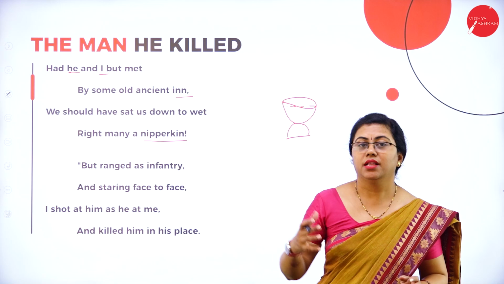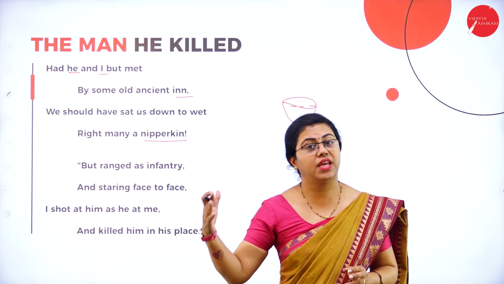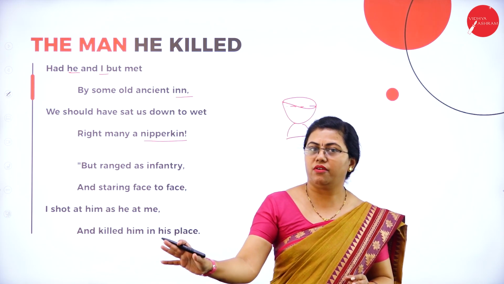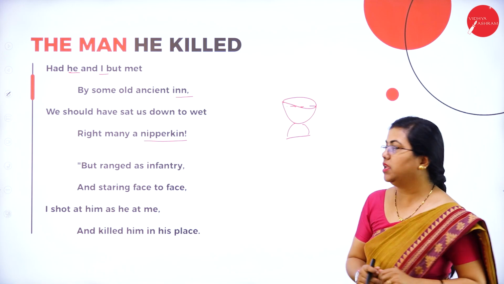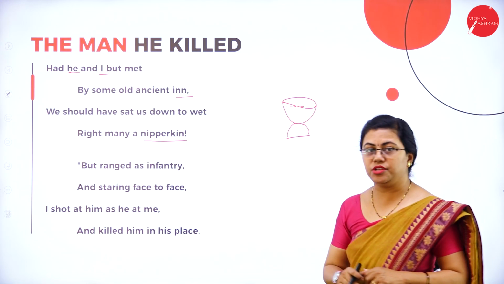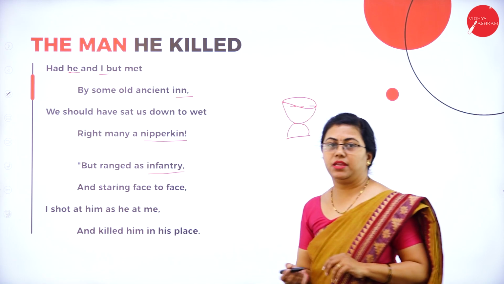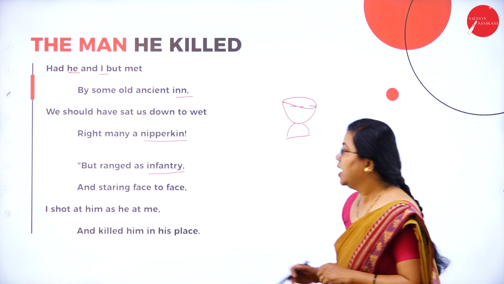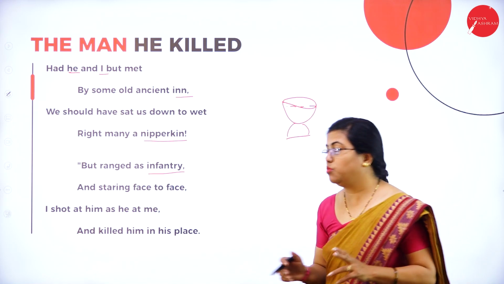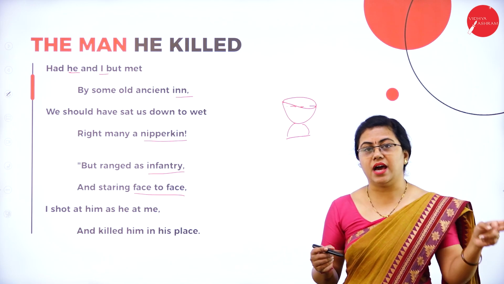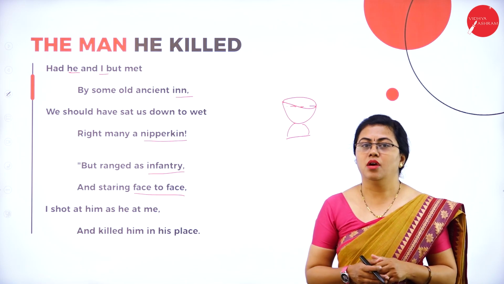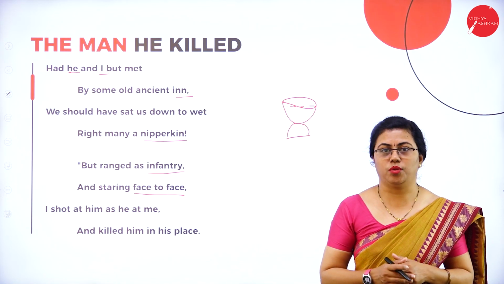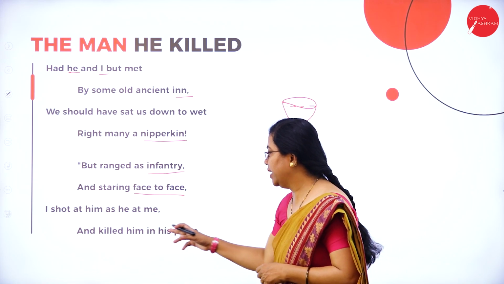But what happens here? That was a hypothetical situation, meaning they have not met there, but this is just imagination. Had we met there, this would have happened, but that has not happened. What has happened here now? But ranged as infantry. Infantry is a section of the army. Okay, infantry, cavalry. So all these are the sectors of the army. And staring face to face. That means both of them are staring at each other. That means they are on opposite sides in a war. I shot at him as he at me. So they both are fighting, is what we understand. Okay, and killed him in his place.